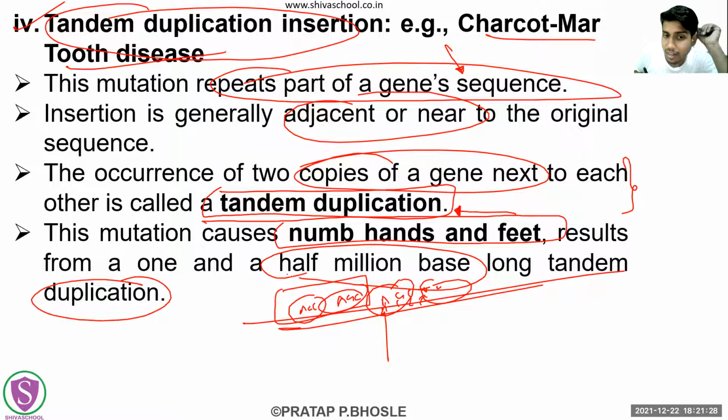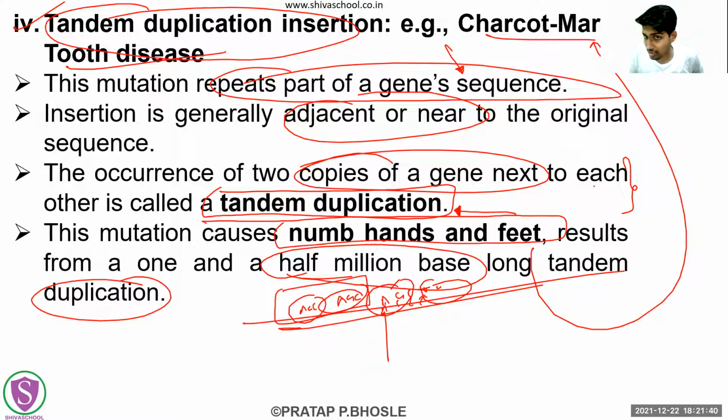The entire gene which is 500,000 bases long is going to get duplicated, and such a duplication or insertion is going to give us a disease, that is Charcot-Marie-Tooth disease. What happens in this? The hands and feet are getting numb.